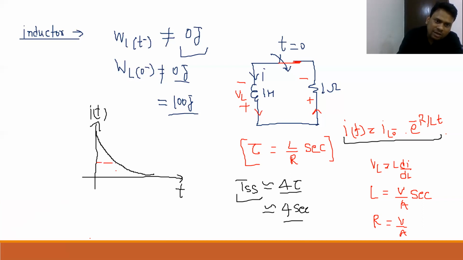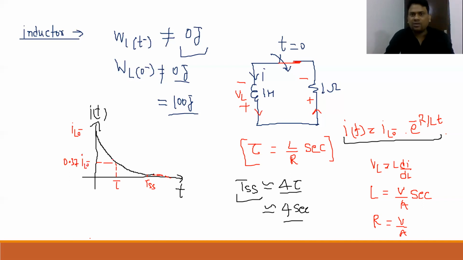Somewhere here I want to show some t = tau, and somewhere here you can show t_SS, after which this current will be almost zero or very small, almost negligible. Here you can write IL(0-) or IL(0+), whatever, and this current you can name 0.37 approximately of IL(0-), because of the 63% decrement. Now, this is the response of current.